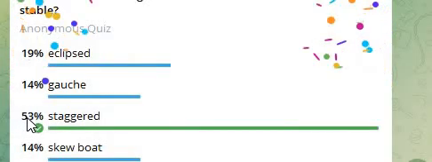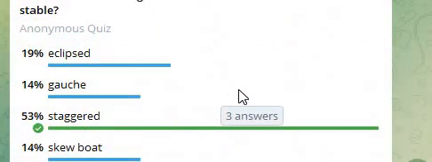Answer is staggered. The staggered conformation of N-butane is the most stable because the bulky methyl groups are as far apart as possible, minimizing steric and electrostatic repulsion.